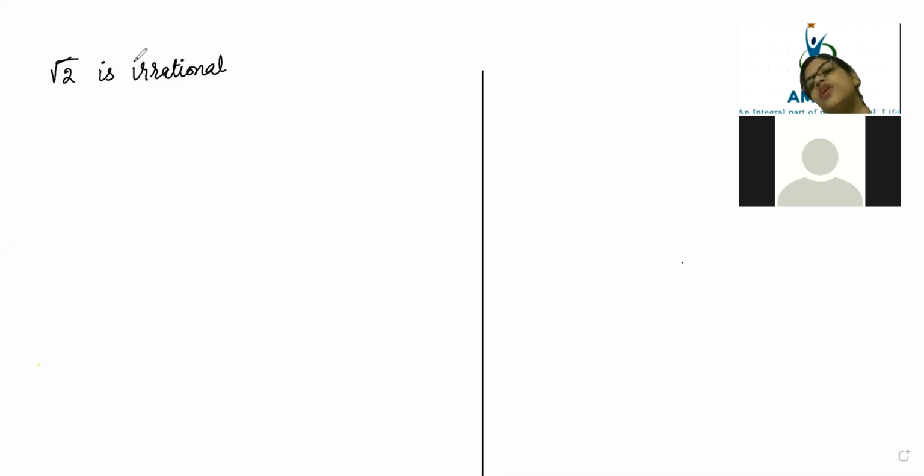Okay, then how to convert it into p by q form? We learned we cannot convert root 2 in p by q form. So if root 2 cannot be converted into p by q form, then that means root 2 is not a rational number. Okay, so how you are going to explain that root 2 is irrational number? If someone will say root 2 is irrational, by saying itself you cannot, beta. You have to prove it. They will not believe. They will say that prove that root 2 is irrational.